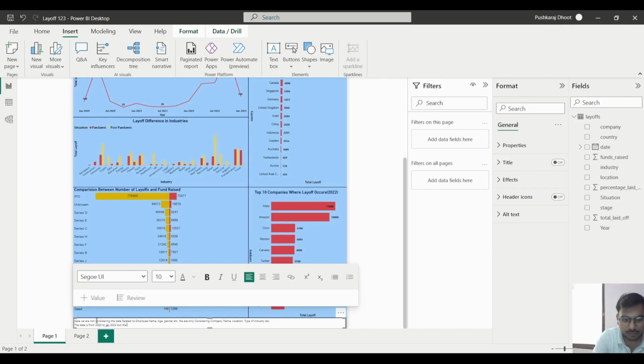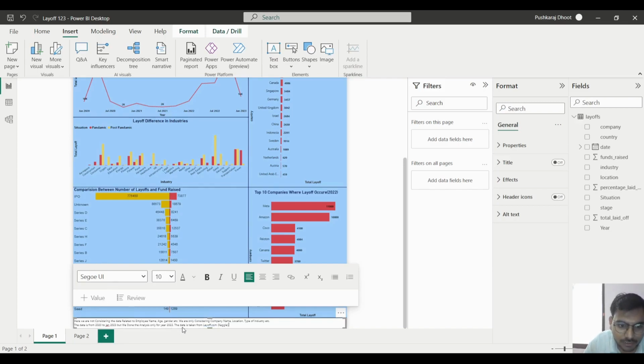But we did the analysis only for the year 2022. Here again we will write down that the data is taken from layoff.com, and we took this data from Kaggle, so we will write down Kaggle here.